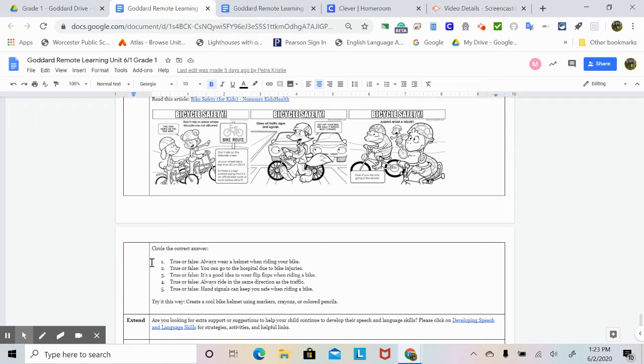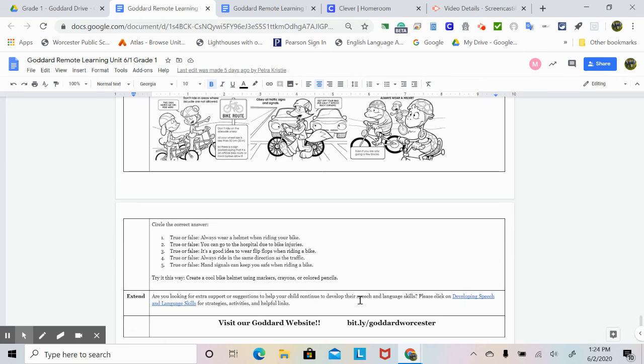Number 1, always wear a helmet when riding your bike. Is that true or false? 2, you can go to the hospital due to bike injuries. True or false? 3, it's a good idea to wear flip-flops when riding a bike. True or false? 4, always ride in the same direction as the traffic. True or false? 5, hand signals can keep you safe when riding a bike. True or false? You can also create a cool bike helmet using markers, crayons, or colored pencils.